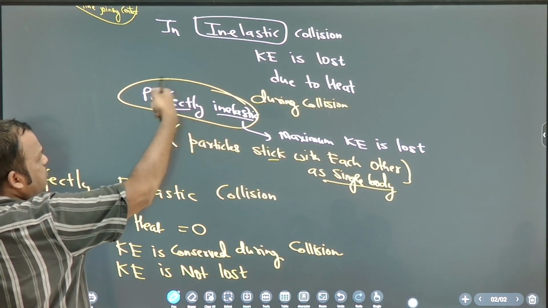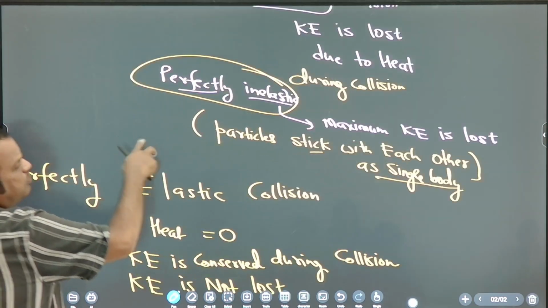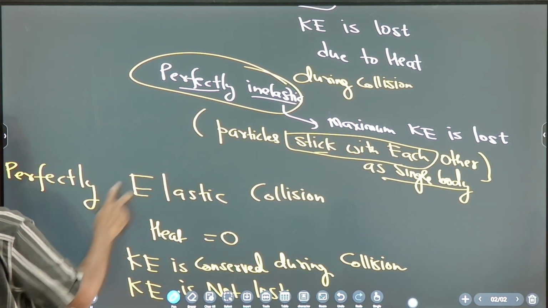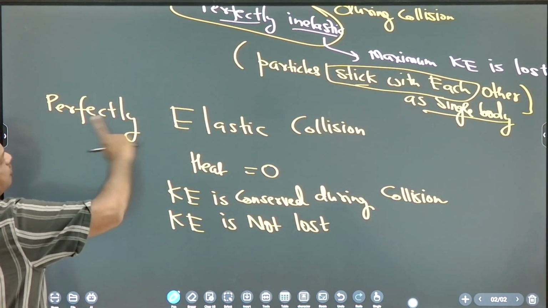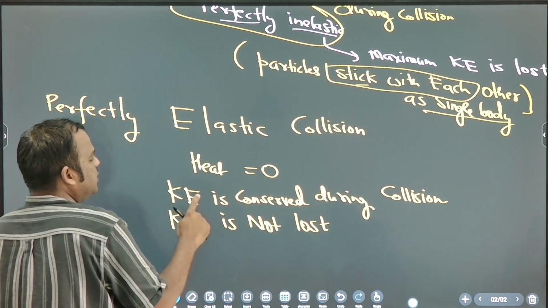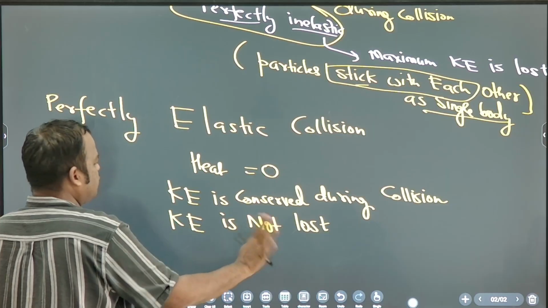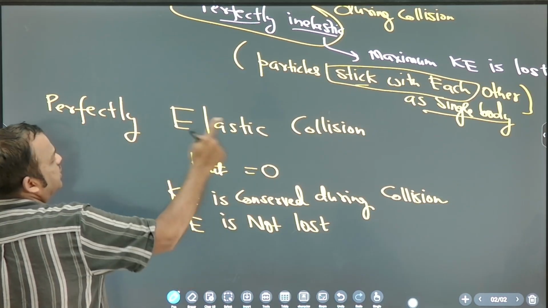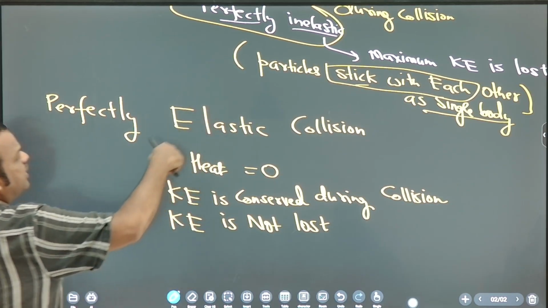Maximum is lost in perfectly inelastic. Remember, very important point: objects stick with each other. Now in perfectly elastic collision, kinetic energy is conserved, not lost. Heat produced is zero. Okay, so three types of collision.